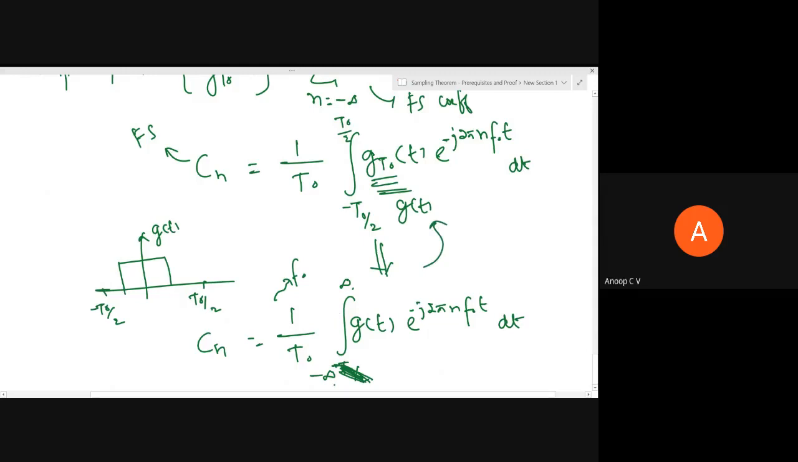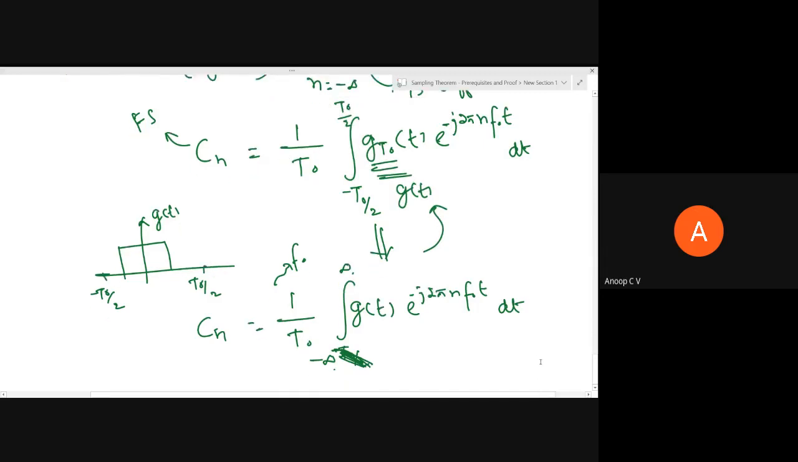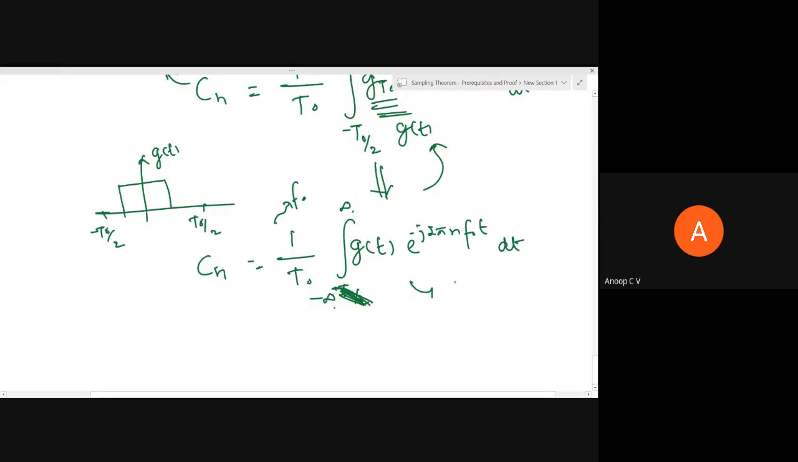But why I have written this, so this becomes actually the expression for Fourier transform of g of t, right? This is the expression for Fourier transform of g of t, right? This 1 by t naught you just keep apart, right? 1 by t naught will be some constant, as t naught is a constant. If you keep that apart, this g of t exponential of minus j 2 pi nf naught t dt is nothing but Fourier transform of g of t, right?